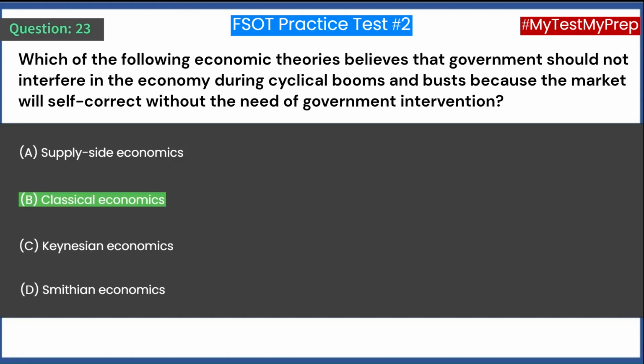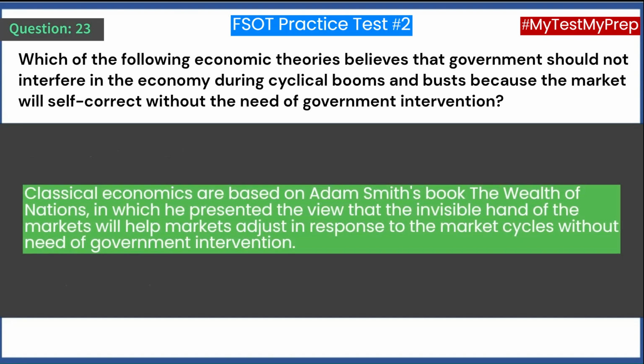Answer: B. Classical economics. Classical economics is based on Adam Smith's book The Wealth of Nations, in which he presented the view that the invisible hand of the markets will help markets adjust in response to the market cycles without need of government intervention.